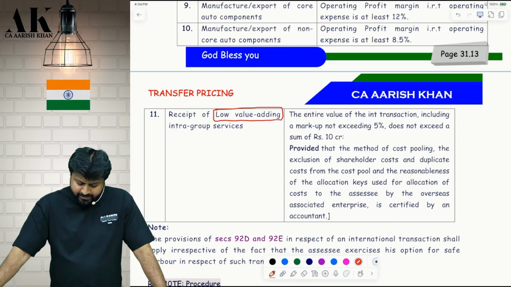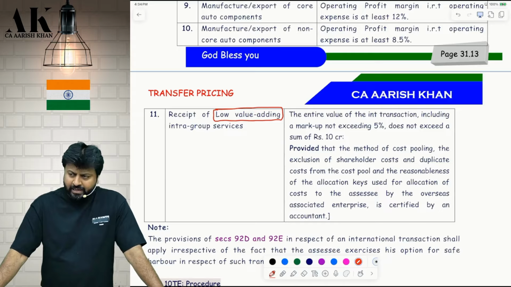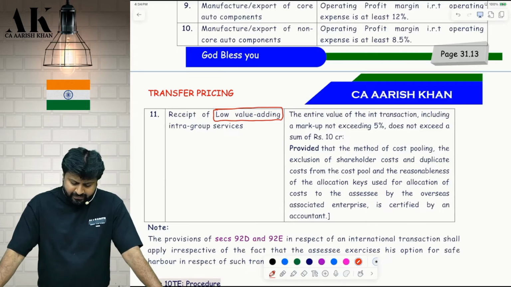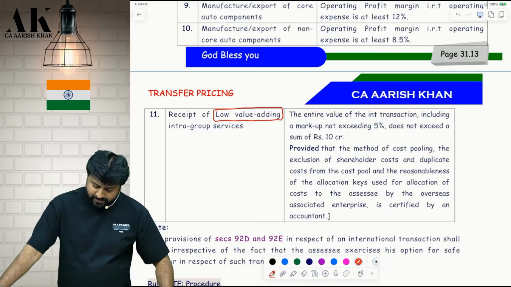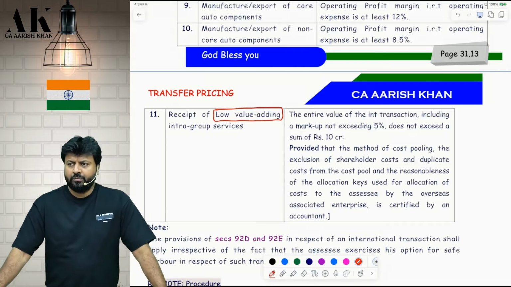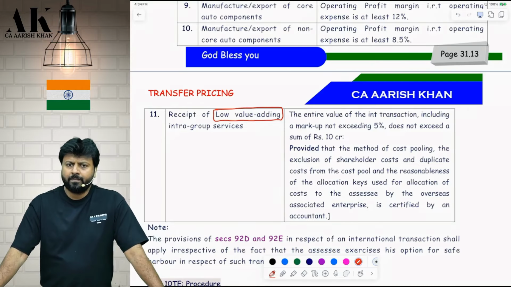Right hand side. The entire value of the international transaction, underline, including the markup not exceeding 5%, does not exceed a sum of how much? 10 crore rupees. Are you clear? Now wait.